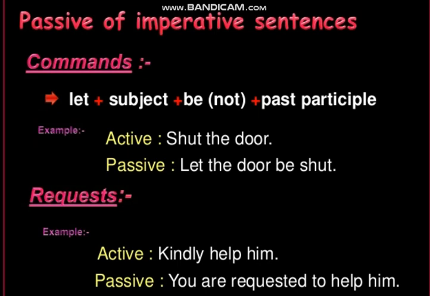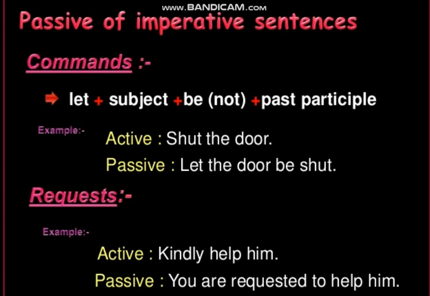Such types of sentences, in which we have a command, a request, or an advice, we call affirmative sentences. Affirmative sentences have their own structure in passive voice. They don't follow the common structure of changing a sentence from active to passive voice, which we have discussed: object, helping verb, third form of verb, by and subject. So here we are discussing how command sentences can be changed into passive voice.